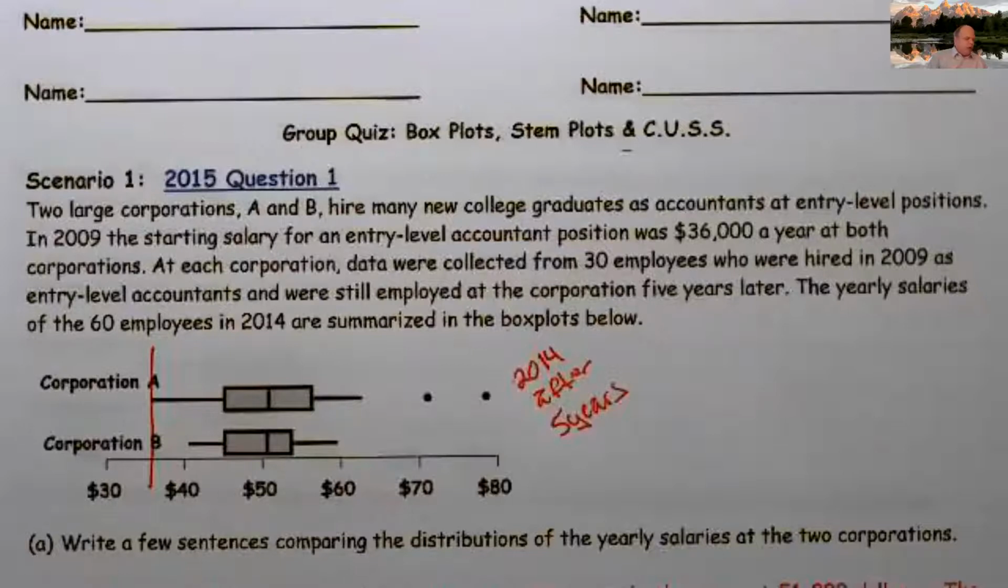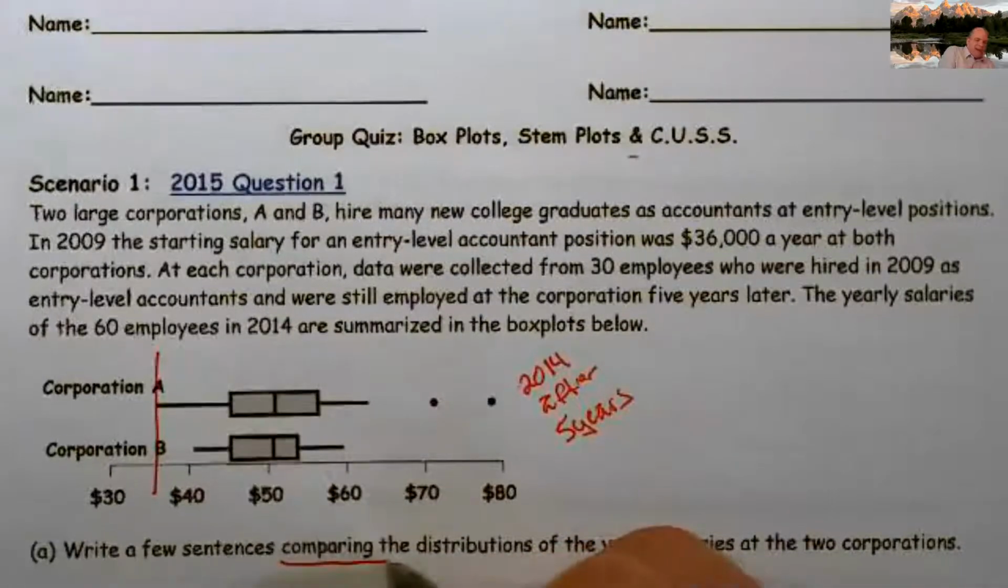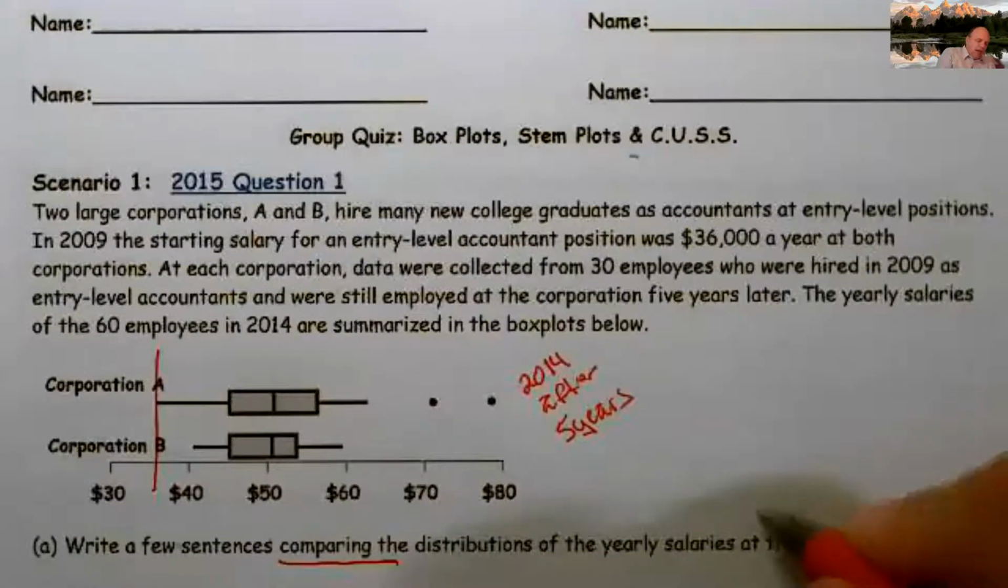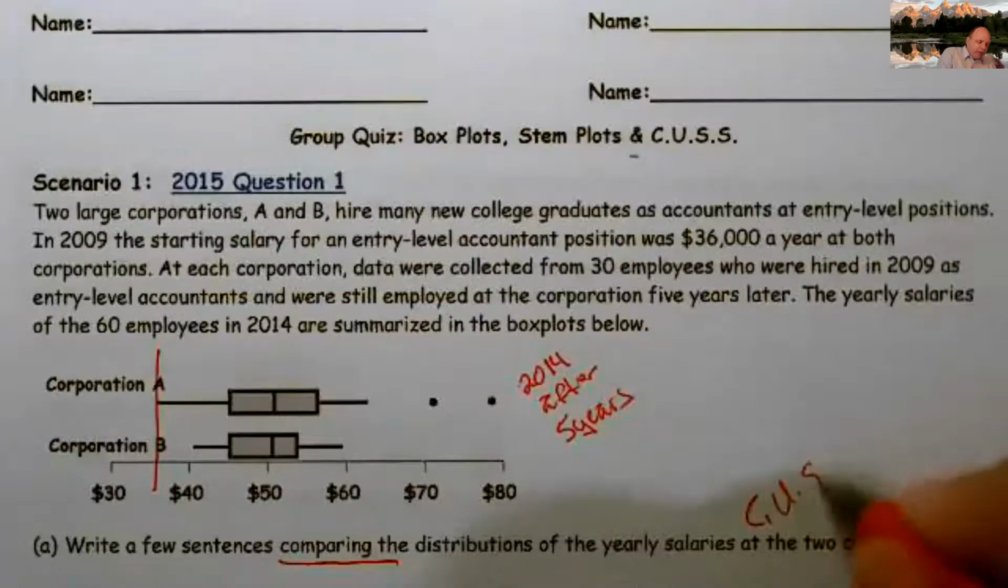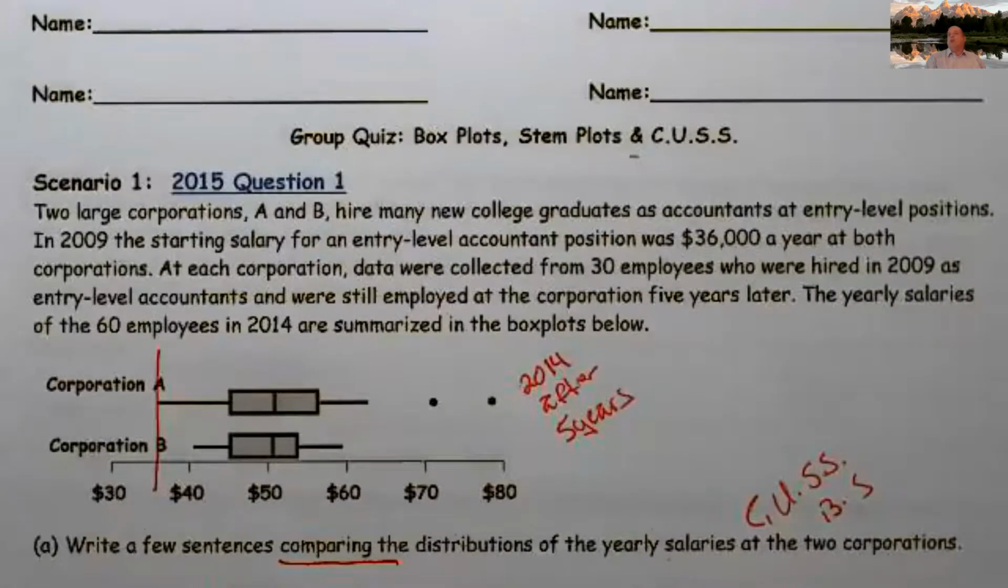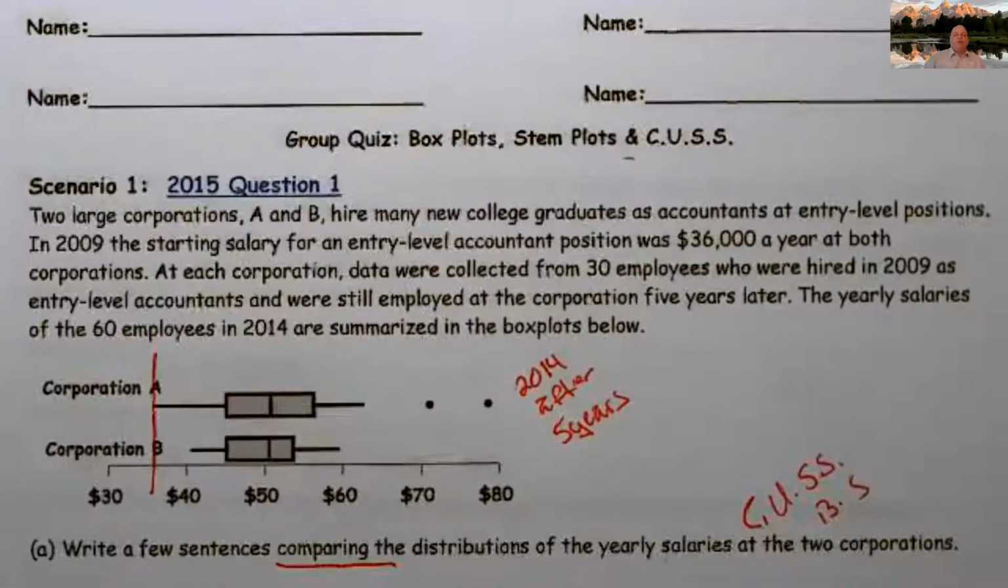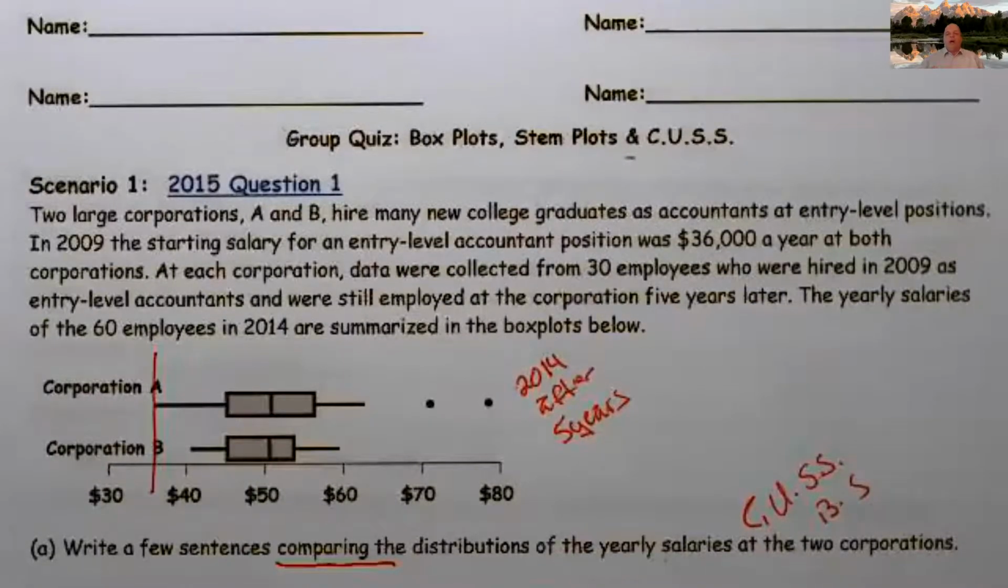Well, the very first question says, write a few sentences comparing the distributions of the yearly salaries at the two corporations. Well, as soon as I say the word compare, it's like, oh, you know what? I know that this is what they want me to CUSS and BS this thing. All right? And it's really important that when I CUSS and BS that I'm not only describing the distributions, but I'm also making a comparison between the distributions, okay?